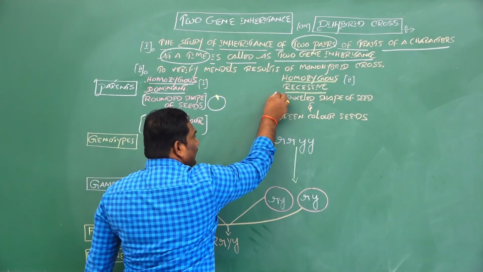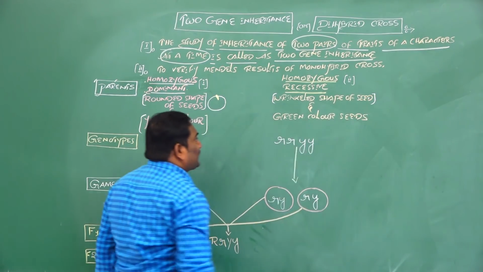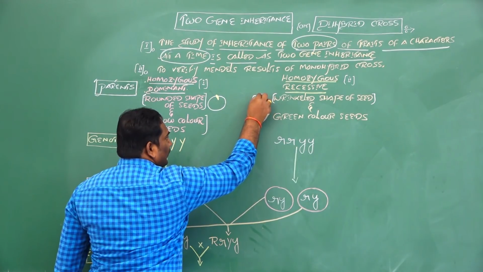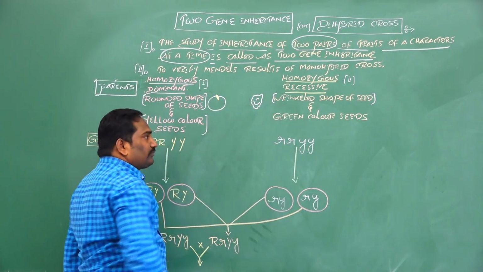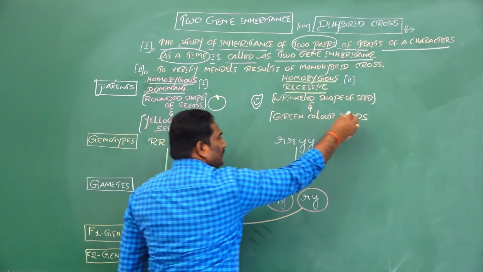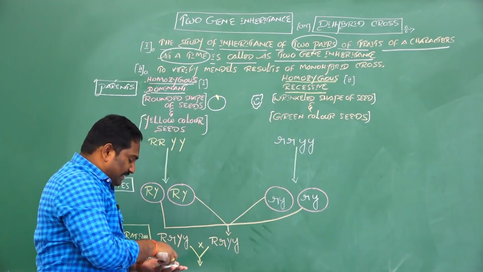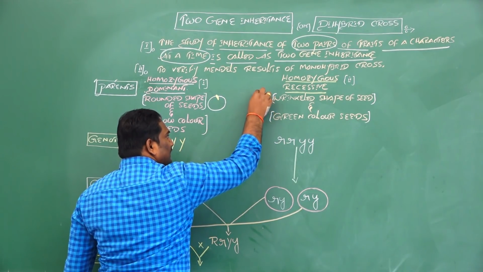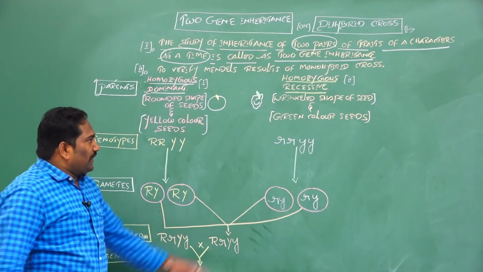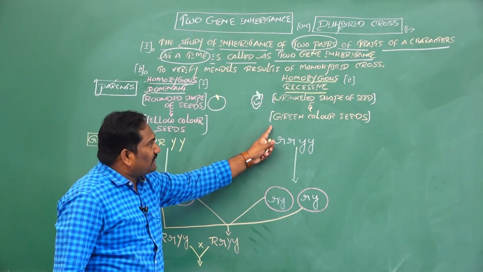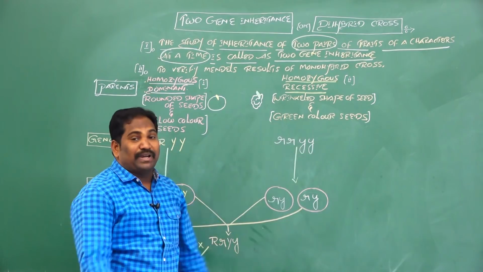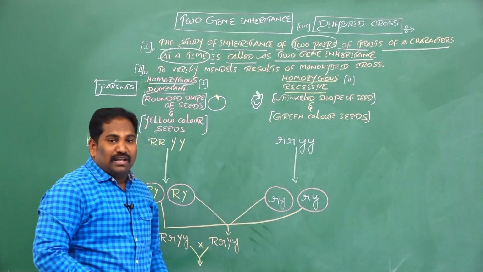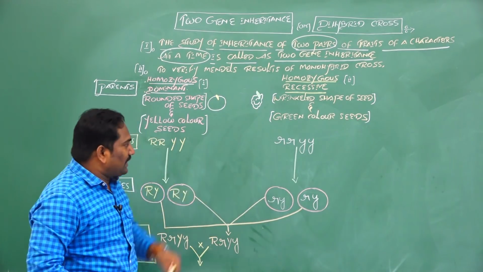The first character is wrinkled shape of seeds, and the second character from this recessive parent is green color seeds. Wrinkled shape of seeds and green color seeds make the homozygous recessive parent 2. These are the two genetically different parents he selected for two-gene inheritance or dihybridization experiment.